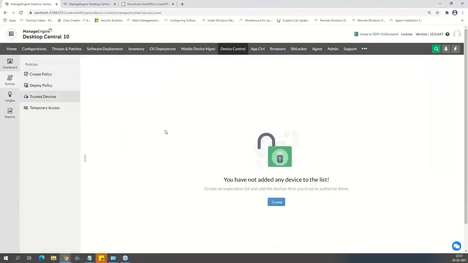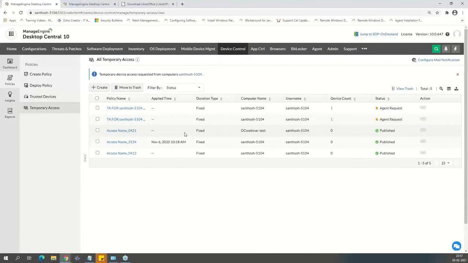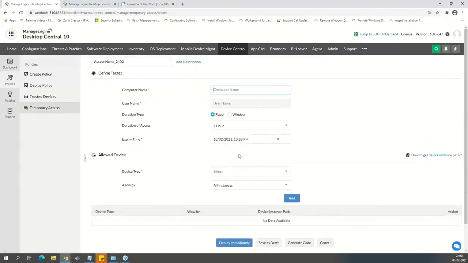And I can put a list of trusted devices as well. So if you want to have a list of trusted devices that's approved by your IT administrator, they can use these trusted devices. Then temporary access, right? What if a guest comes into my organization? If I want to allow USBs temporarily for my guest, can I do that? Yes, you can either send a generated code to the user and say apply this code whenever it's asking for a code to access the USB.